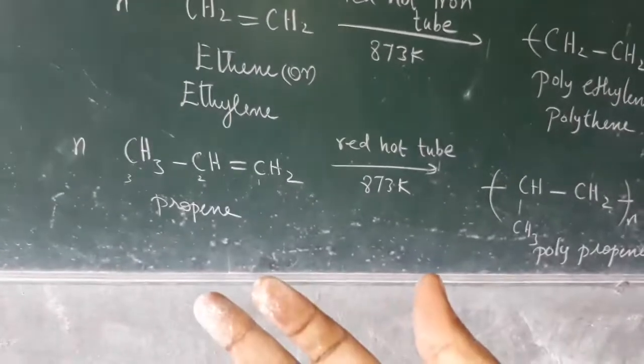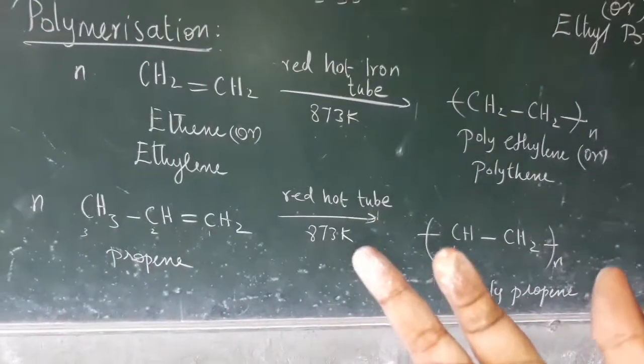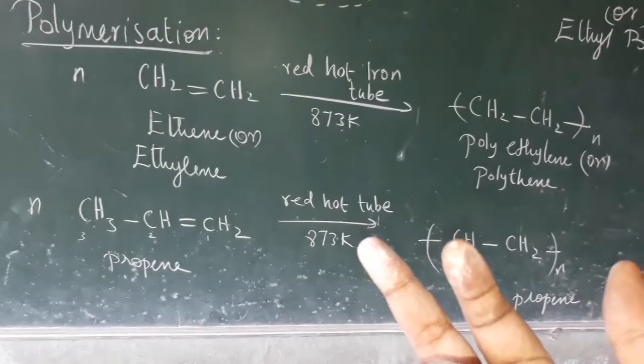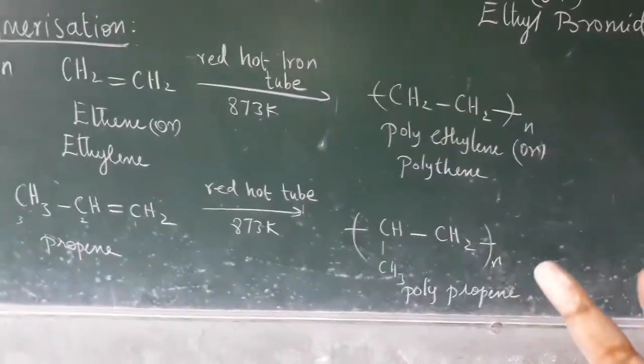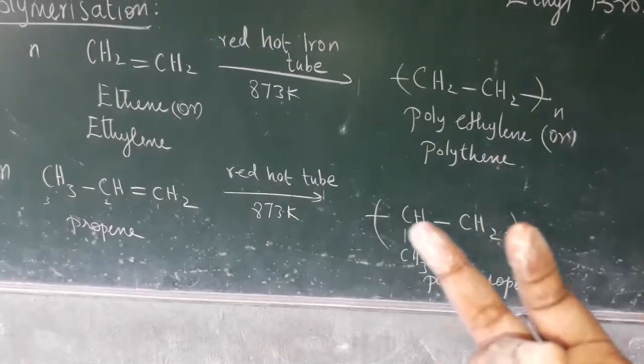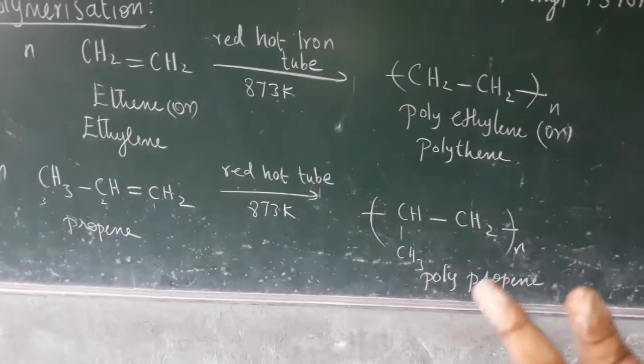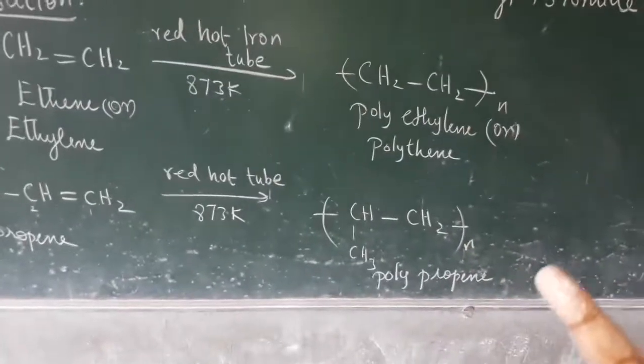In the same way, propene also undergoes polymerization at 873 Kelvin when passed through the red hot tube, and we get polypropene. The CH3 stays down, with the CH bond and CH2 bond. This unit will be repeated like this, more than 1,000 times, and we get polypropene. The next one, styrene.